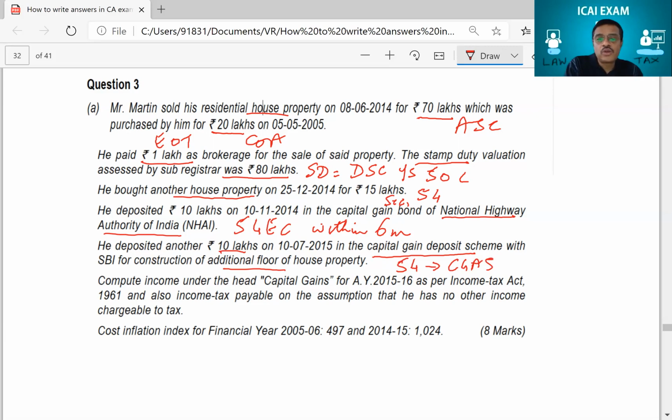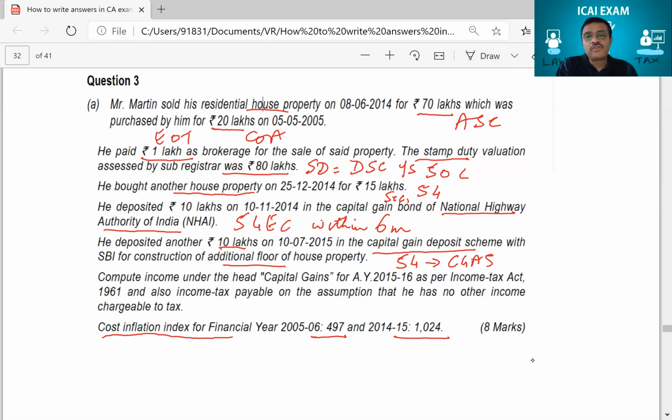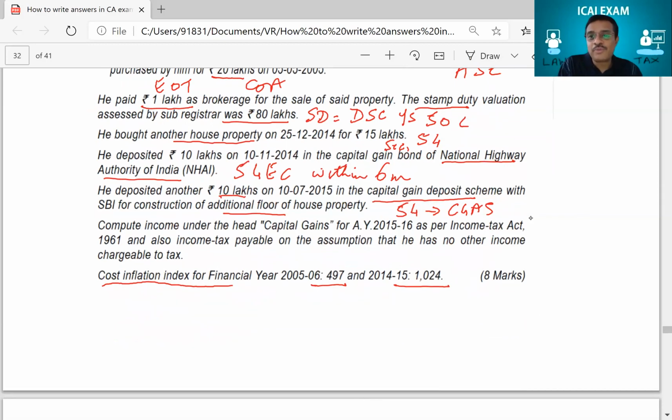And then they're asking you to compute capital gains, and they're giving you the cost inflation index. Normally in the exam, they will only give you the index. You don't have to mug up any index. This was a question relating to 2014-15. Therefore, they give the index for 14-15 and 6-7. For your year, they would have given you the correct indexes if you are solving for your year. This was that year's question. Therefore, now you already know where your 8 marks are.